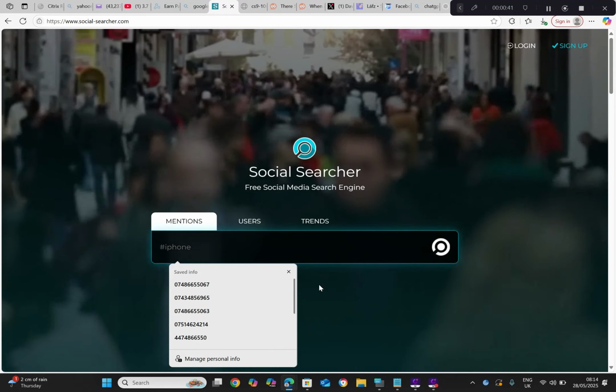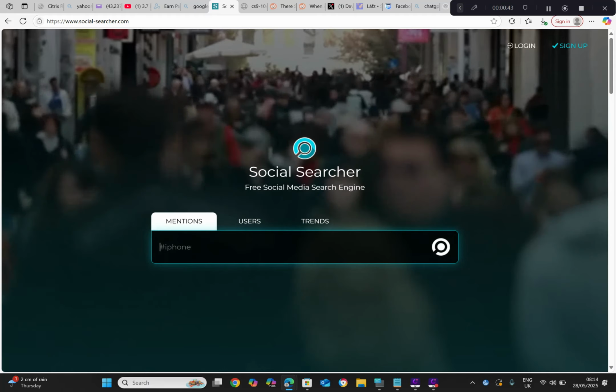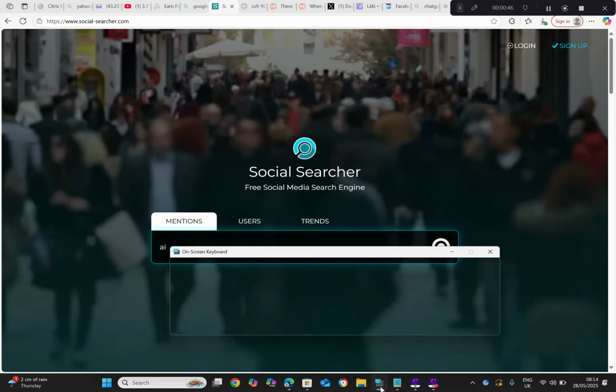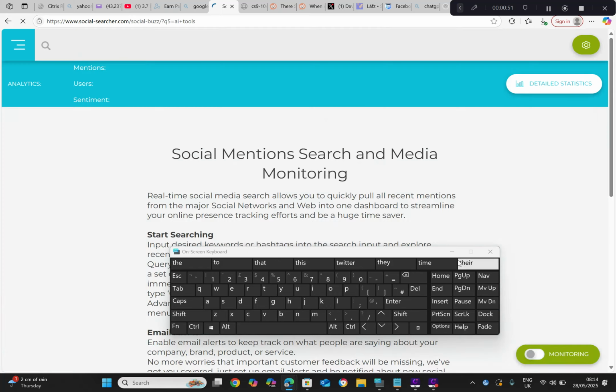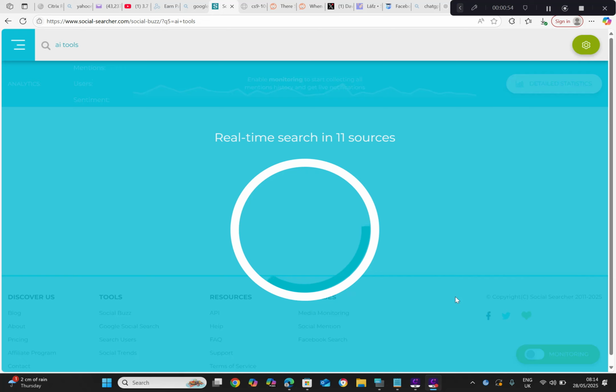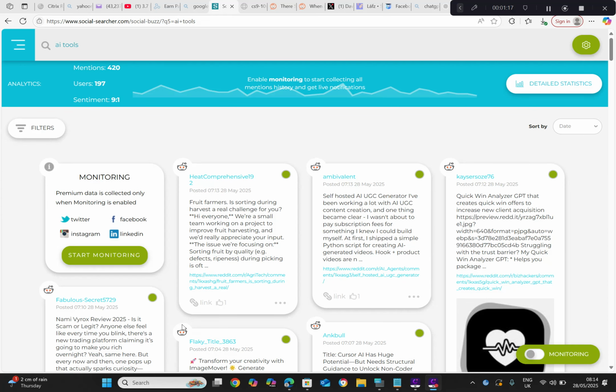So just say, get rid of that. AI tools, you might type in that because it's a popular topic at the moment. And then you would just search, and then it's like Google. It's a bit like ChatGPT. It's searching. Doesn't really take too long, and it should come up with something. There's a couple of ways you can use it, which is quite interesting. It shouldn't be much longer. Here it is.